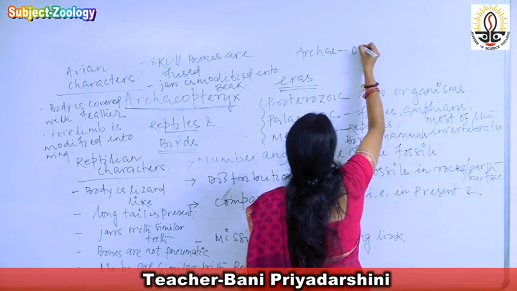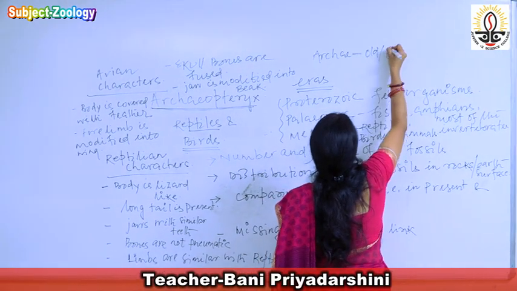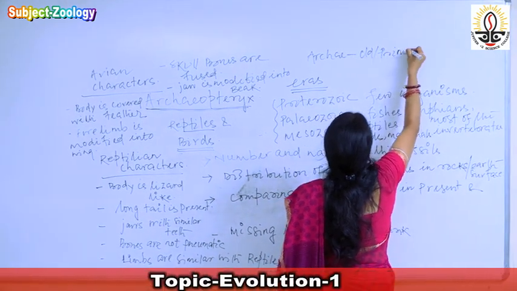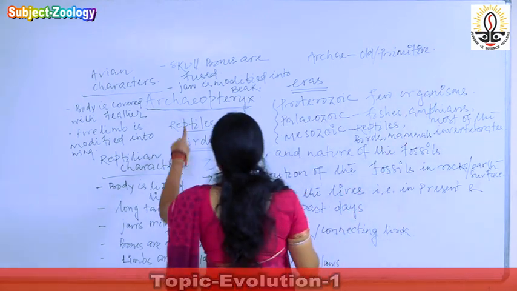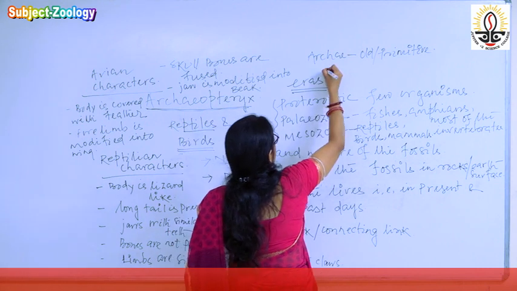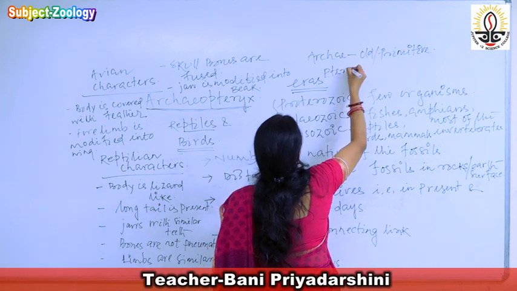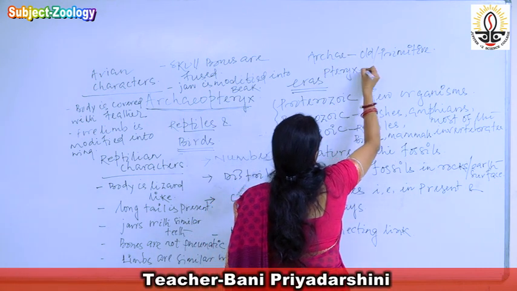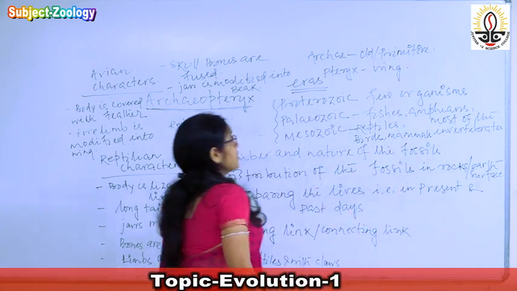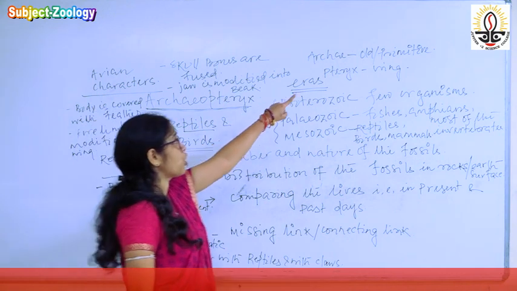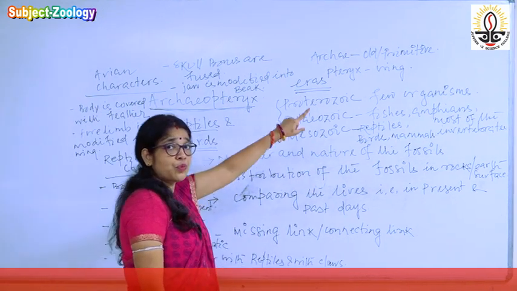Archae means old or primitive. Then next one is pteryx. Pteryx means wing. So these are the primitive or old organisms with wing.